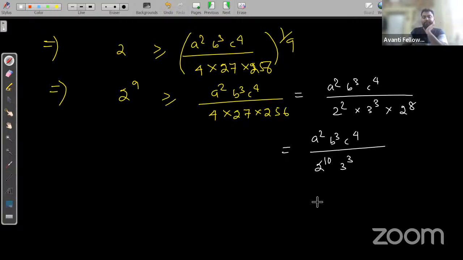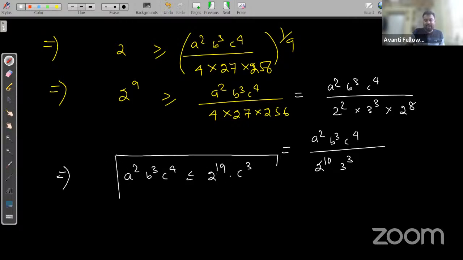Is it or not? Now if we cross multiply, we get A square B cube C to the power 4 is less than or equal to 2 to the power 9 into 2 to the power 10, that is 2 to the power 19, into 3 cube.